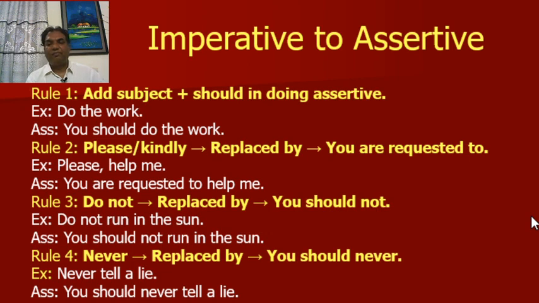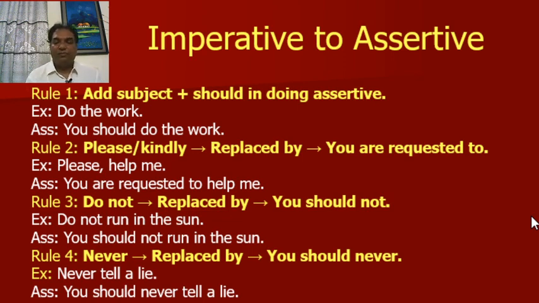Now, imperative to assertive. Rule number 1. Add subject plus should in doing assertive. For example, imperative: do the work. Assertive: you should do the work. You have to add you should. In case of negative, you have to use you should not. For example, do not open the door. In assertive, you should not open the door.